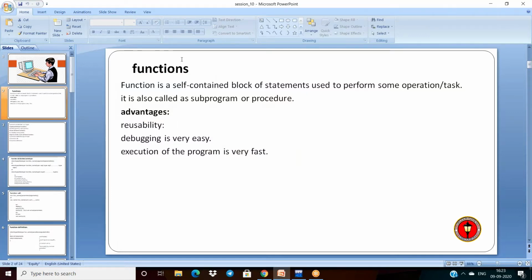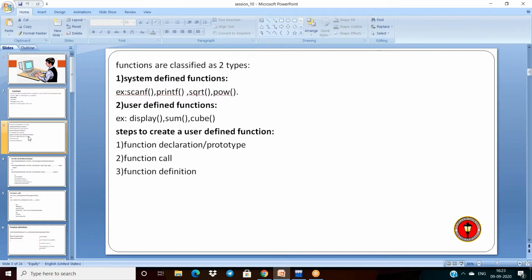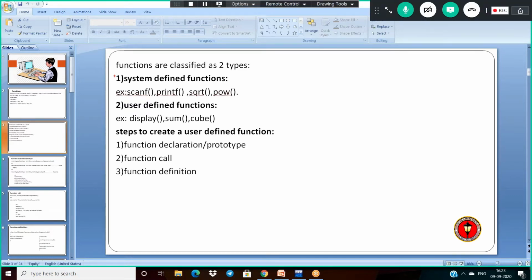Now coming to the types of functions. How many types are the functions classified into? Basically, the functions are classified into two types. The first one is system-defined functions. Sir, what is meant by system-defined functions? System-defined functions means the functions which are already available in the library. Those are called system-defined or predefined functions. The functions already available in the C library are also called built-in functions.